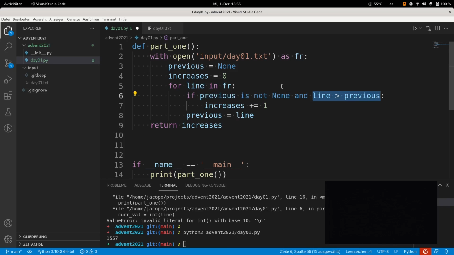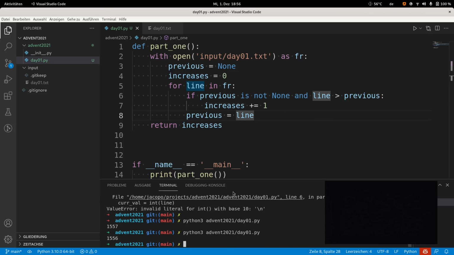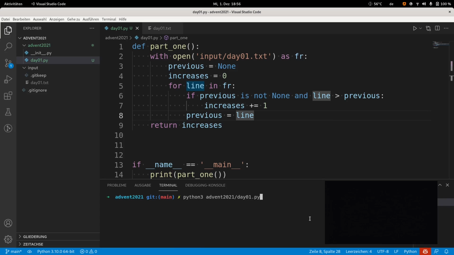This is called short-circuiting, and this is an explicit behavior of Python, so we can use it to ensure that this part will never be executed if the first part is false. So now I can run it again, and I see a value. And okay, I see a value 1556. So we fixed the problem.